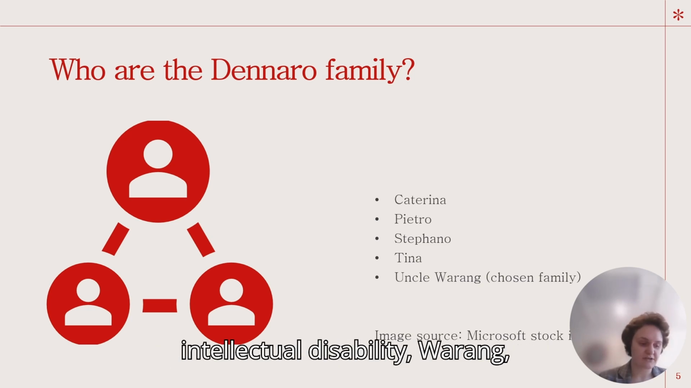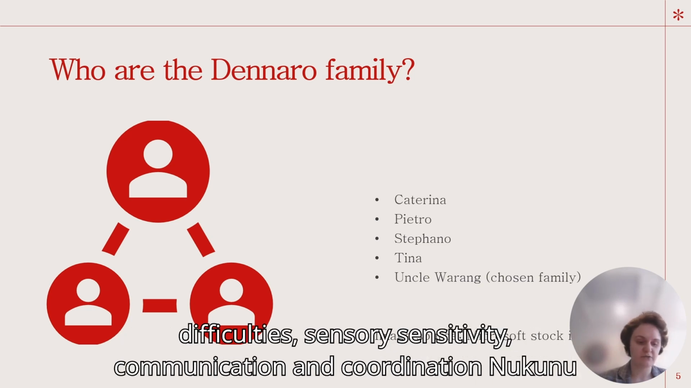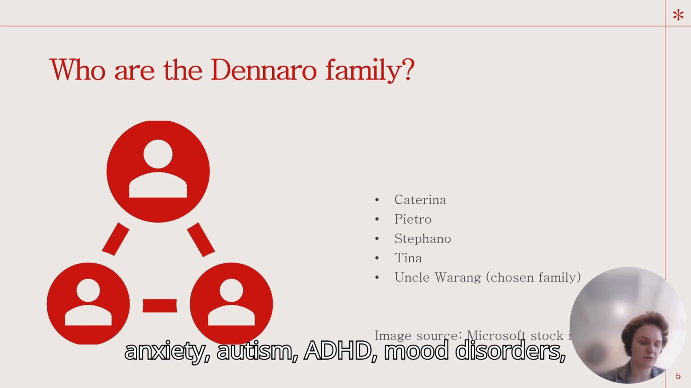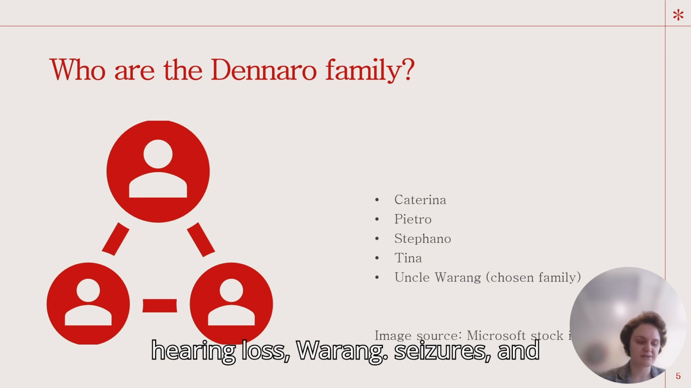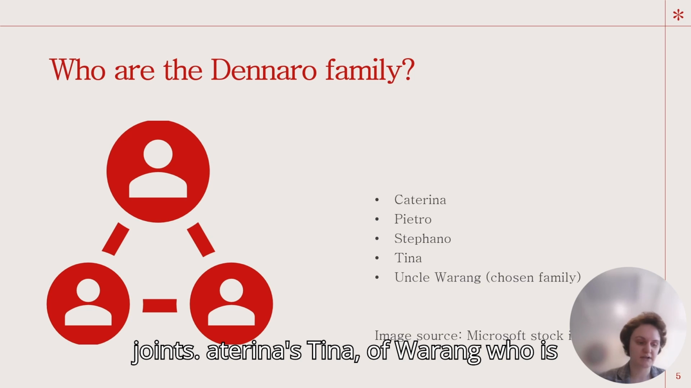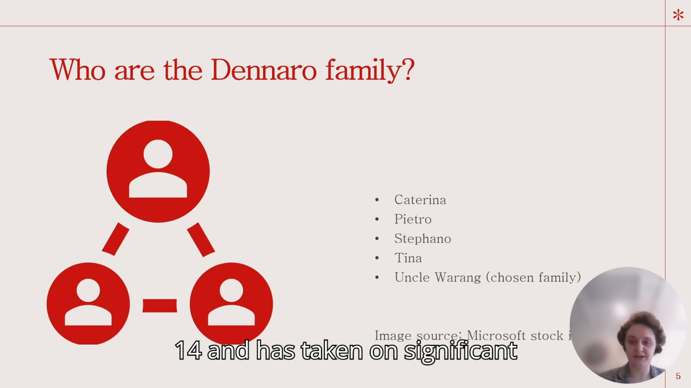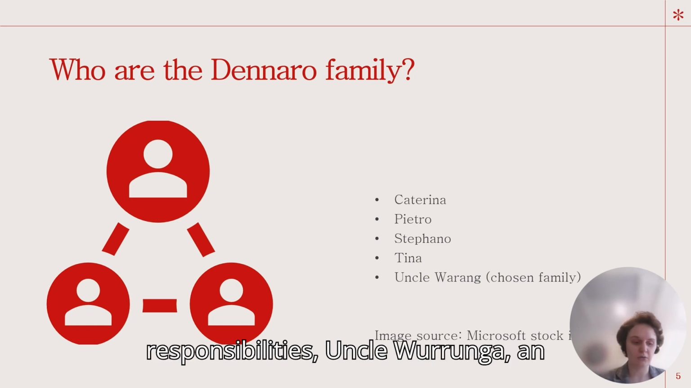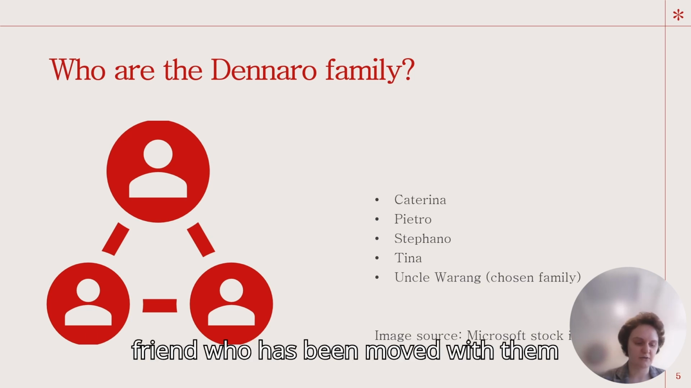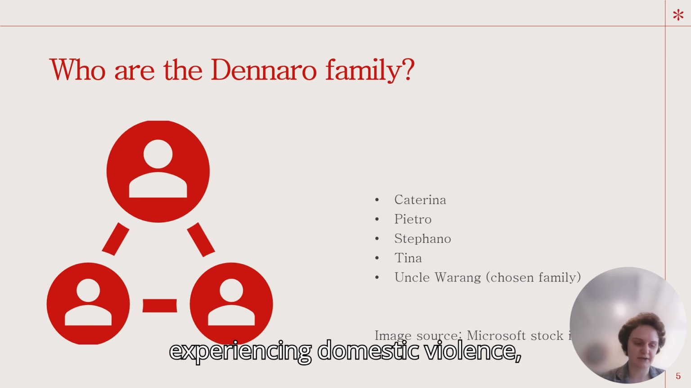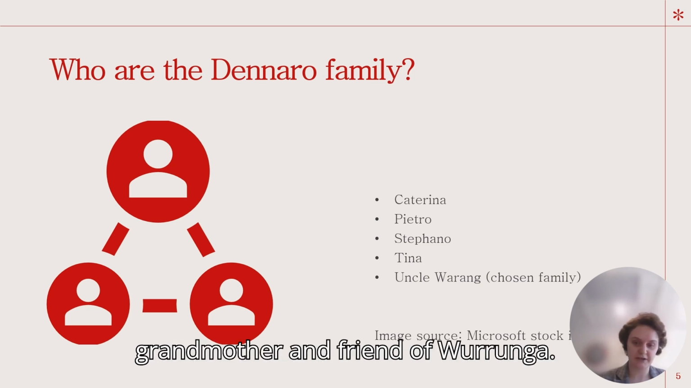which can involve intellectual disability, communication and coordination difficulties, sensory sensitivity, anxiety, autism, ADHD, mood disorders, and physical symptoms such as vision or hearing loss, seizures, and weakening of the muscles and joints. Tina is 14 and has taken on significant responsibilities. Uncle Warrawong is an Aboriginal Narrowcoo man and close family friend who has moved with them to Adelaide after experiencing domestic violence. There's also a grandmother and a friend of Warrawong.